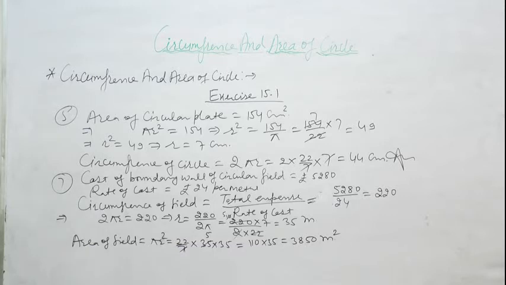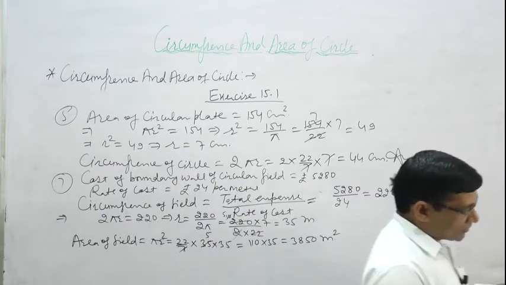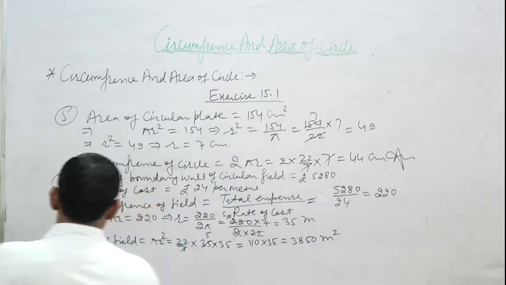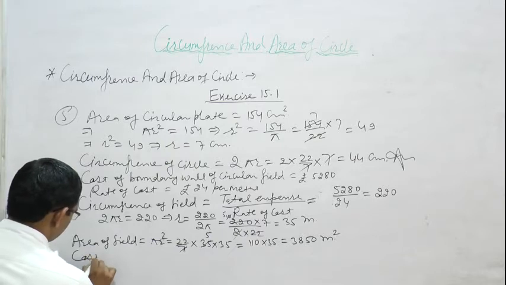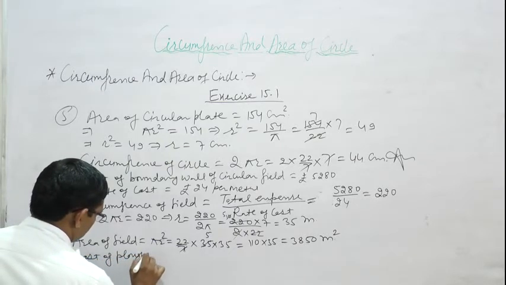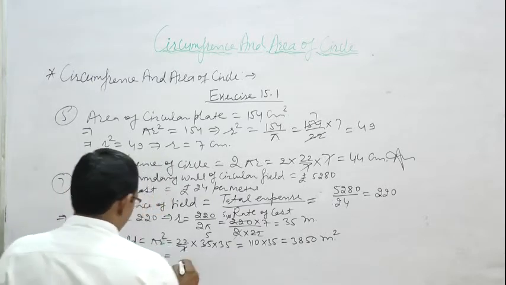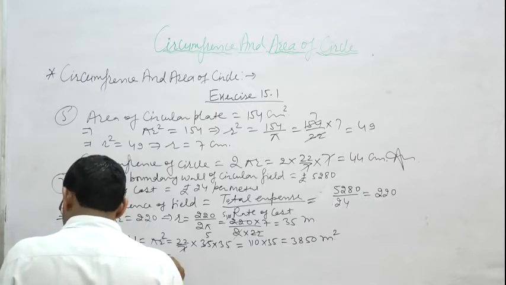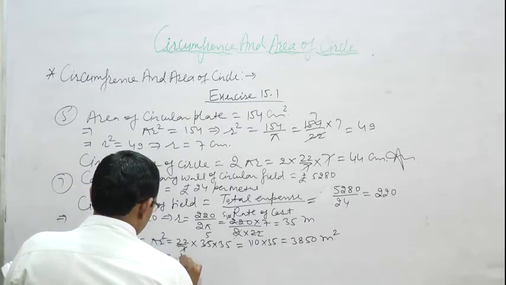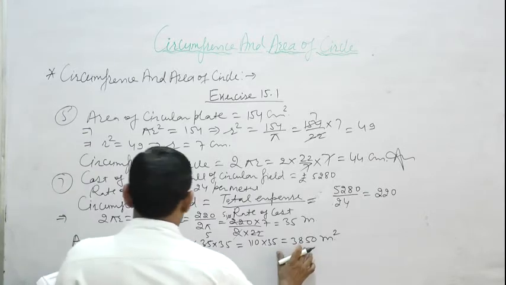Then cost of plowing. Find the cost of plowing this field. So cost of plowing is equal to rate of cost, which is rupees 0.50, multiply area of field.